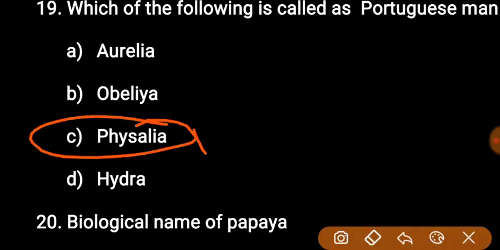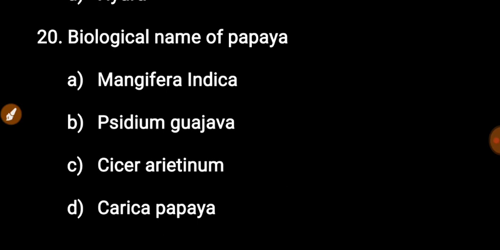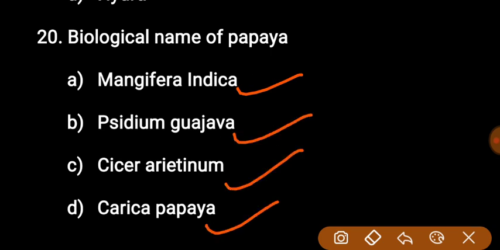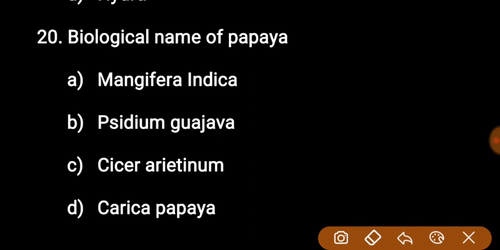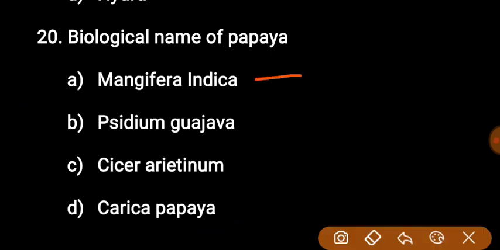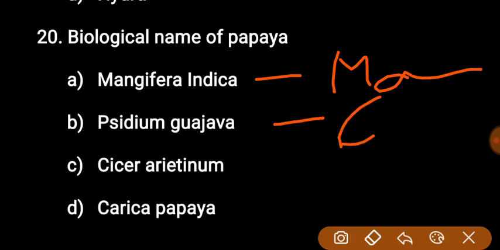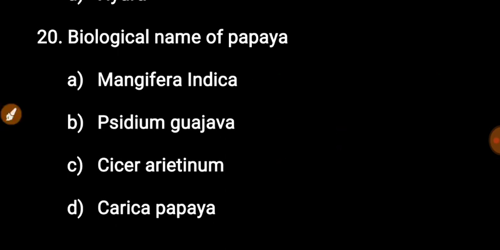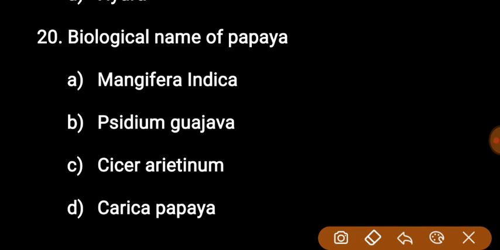C option is right. Next question: biological name of papaya. Options: Mangifera indica, Psidium guajava, Cicer arietinum, Carica papaya. The right answer is option D, Carica papaya. Mangifera indica is the biological name of mango, Psidium guajava is the biological name of guava, Cicer arietinum is the biological name of chickpea, and Carica papaya is the biological name of papaya.